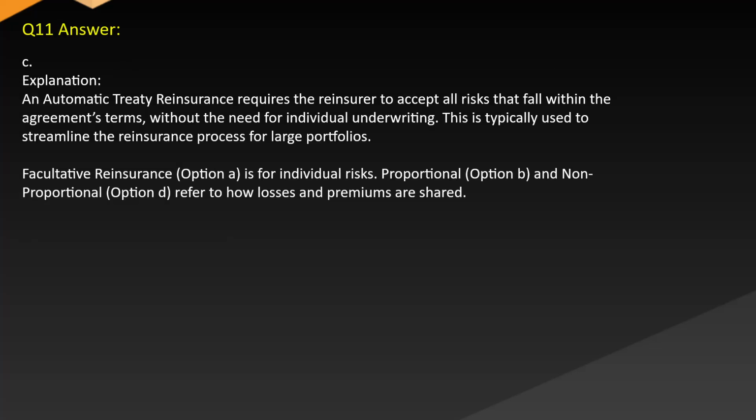Answer C. Explanation. An automatic treaty reinsurance requires the reinsurer to accept all risks that fall within the agreement's terms without the need for individual underwriting. This is typically used to streamline the reinsurance process for large portfolios. Facultative reinsurance, option A, is for individual risks. Proportional, option B, and non-proportional, option D, refer to how losses and premiums are shared.